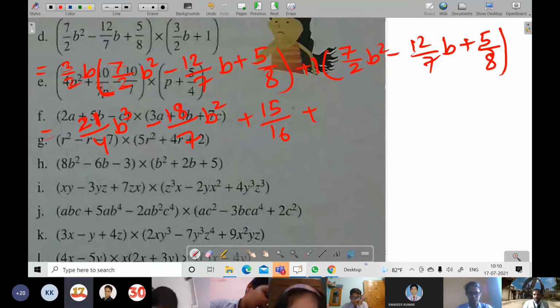15 by 16 b. With 1 it will be the same only, so nothing to do, as it is we will be writing.